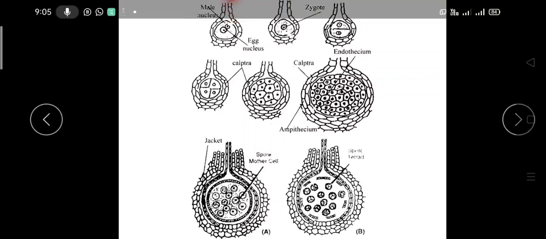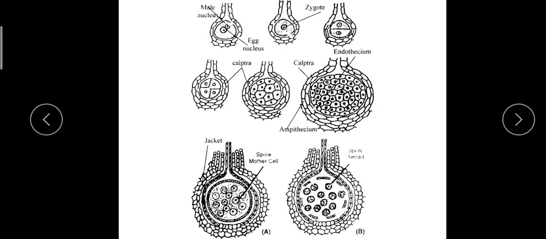So the cells found inside the neck region are called the neck canal cells, and the one with the egg is called the venter canal cell. The upper part of the Archegonium, that is the neck region, protrudes away from the venter.